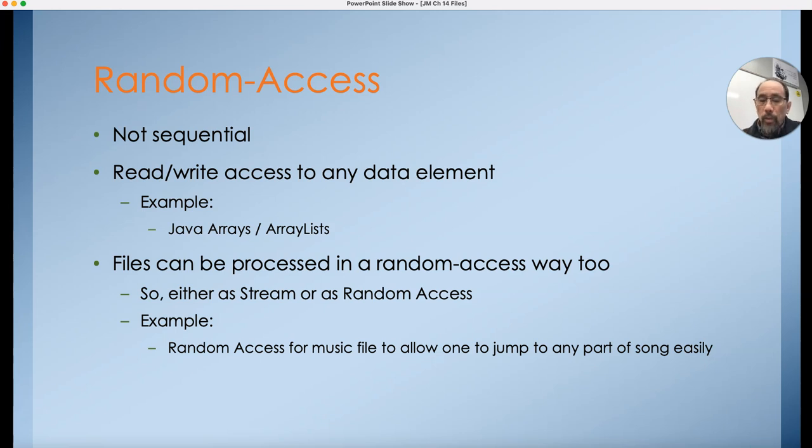You have your choice to access a file as a stream or as random access. Sometimes the way you want to treat the file lends itself to one way or another. For example, a music file, you probably want to have some sort of random access so that you can jump around to different songs, or maybe different parts of the song. You want to move forward, you want to move back really quickly.